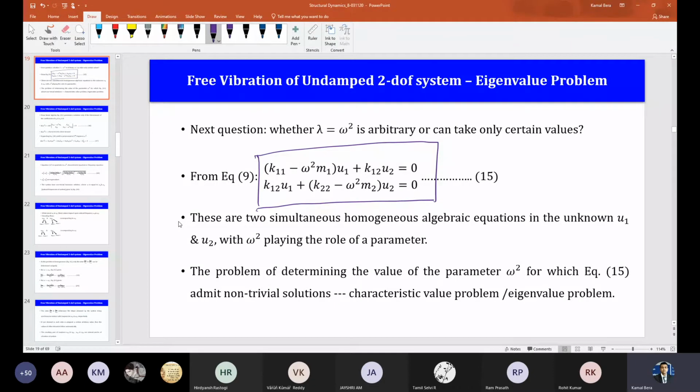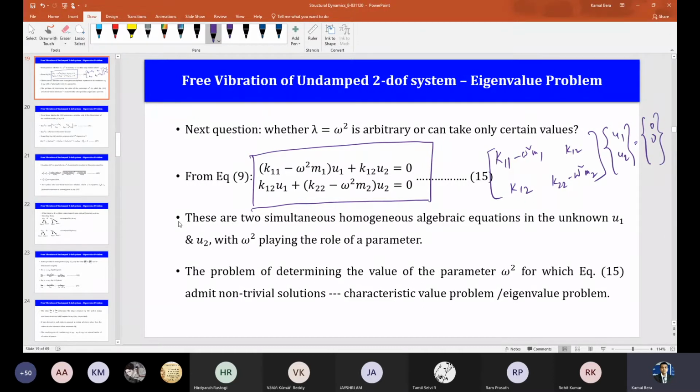What we have got here is k11 minus omega square m1, k12, k12, k22 minus omega square m2, into u1, u2 equals 0. That is our eigenvalue problem, and from linear algebra, for a non-trivial solution of u1, u2, the determinant of this has to be 0. That is the idea, because we are not interested in the trivial solution.